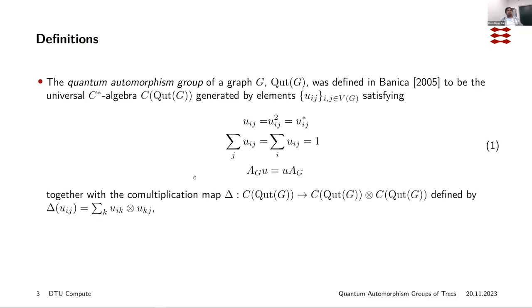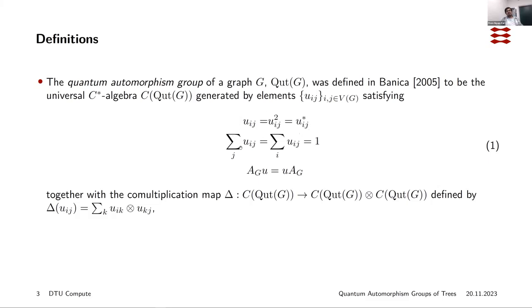The quantum automorphism group of a graph G, which we denote by QG, we define to be the universal C-star algebra, C of QG, which is generated by elements Uij, where i and j are from the vertex set. These Uij need to be self-adjoint projections.